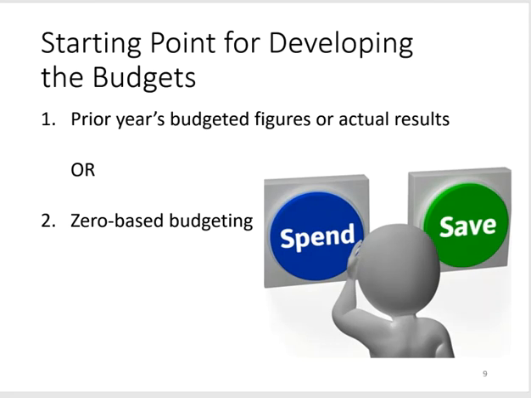Now, the starting point for developing the budgets: the prior year's budgeted figures, actual results, or something called zero-based budgeting. So many companies use the prior year's budgeted figures or actual results as a starting point for creating the budget for the coming year. The prior year's figures are modified to reflect new product changes, customers, geographic areas, changes in the marketplace, changes in labor contracts, raw materials, fuel costs, inflation, or new strategies. However, this approach to budgeting may cause year-to-year increases that sort of grow over time and get a little out of control.